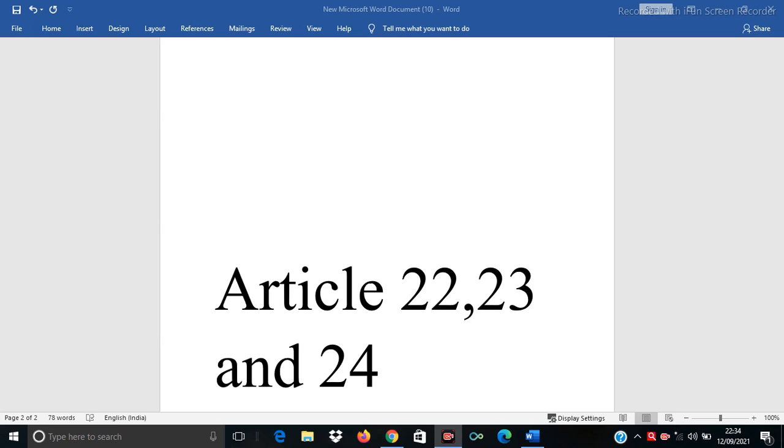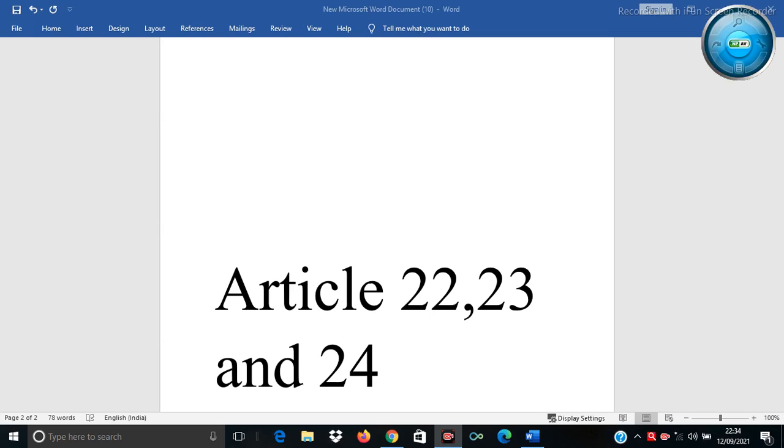Next clause, that is clause 6. Clause 6 is the exception to clause 5. What is clause 5? The grounds of detention must be communicated to the detained person. But clause 6 says that in public interest, the detaining authority is not bound to communicate the grounds of detention.